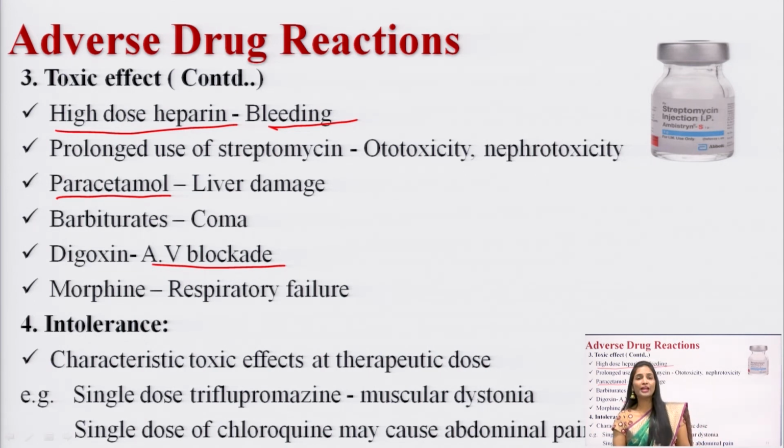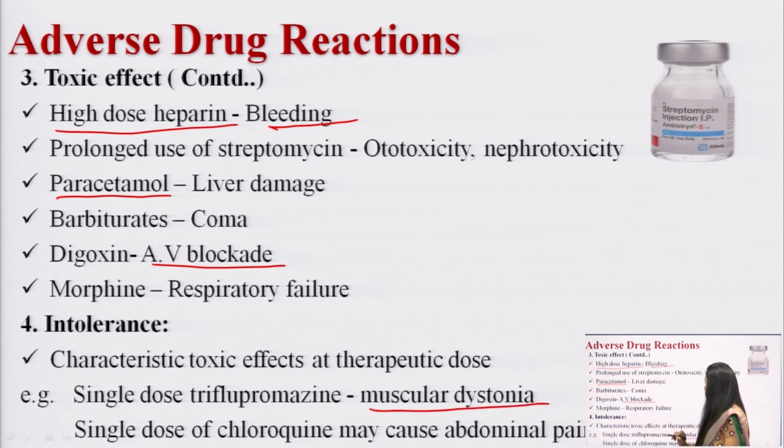And what about the next one? Intolerance. What do we mean by intolerance? It is a characteristic toxic effect at the therapeutic dose. If you are seeing any characteristic toxic effects at the therapeutic dose, then you can call it intolerance. For example, if I give trifluoperazine in a single dose, what is going to be seen here? Muscular dystonia. Okay. A single dose of chloroquine may cause abdominal pain.